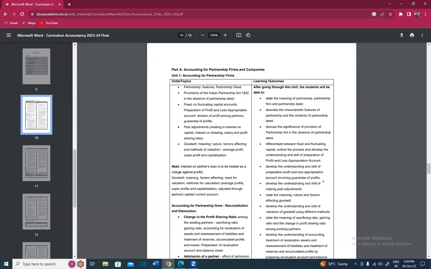Yes, see, there is partnership, related to interest on capital, interest on drawings, salary, profit sharing ratio. These all are there. Past adjustment, this one. After that, the goodwill part is also there. Okay. So this past adjustment we are going to see. Let's see how to deal with that.